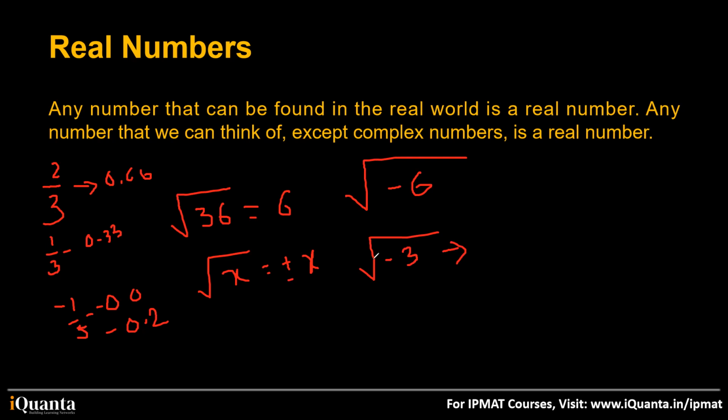Yes, Shrishti, all rational numbers are real numbers, okay? All rational numbers are real numbers. Because what can be a rational number? 0, 1 by 3, negative as well. So all of those are real numbers.